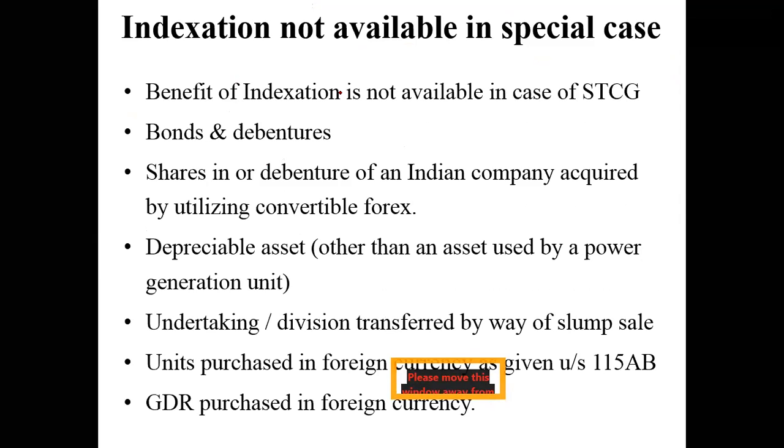First of all, indexation benefit is never applicable for short-term capital gains. In other words, it is not applicable for short-term capital assets. Why? Because if you are holding a short-term capital asset, it means it is less than 3 years. If it is a physical asset, it has to be less than 3 years. Only if the asset is held for more than 3 years can we call it a long-term asset. So any short-term asset that you hold, if it is less than 3 years, indexation benefit will not be applicable.